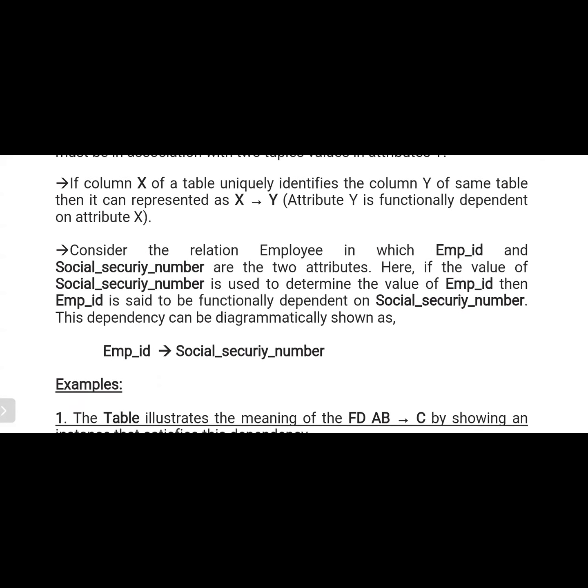Consider the relation employee in which employee ID and social security number are the two attributes. Only two attributes are considered here. If the value of social security number is used to determine the value of employee ID, then employee ID is said to be fully functionally dependent on social security number. This dependency can be diagrammatically shown as follows. Actually, this is giving the wrong information, so please try to understand this. According to this dependency, employee ID arrow social security number. So what does it mean? Social security number is functionally dependent on employee ID. Okay.